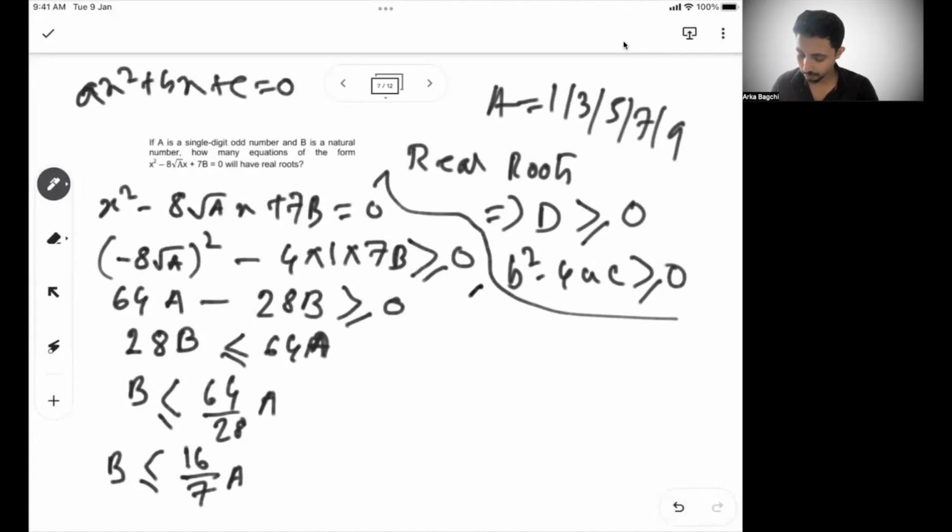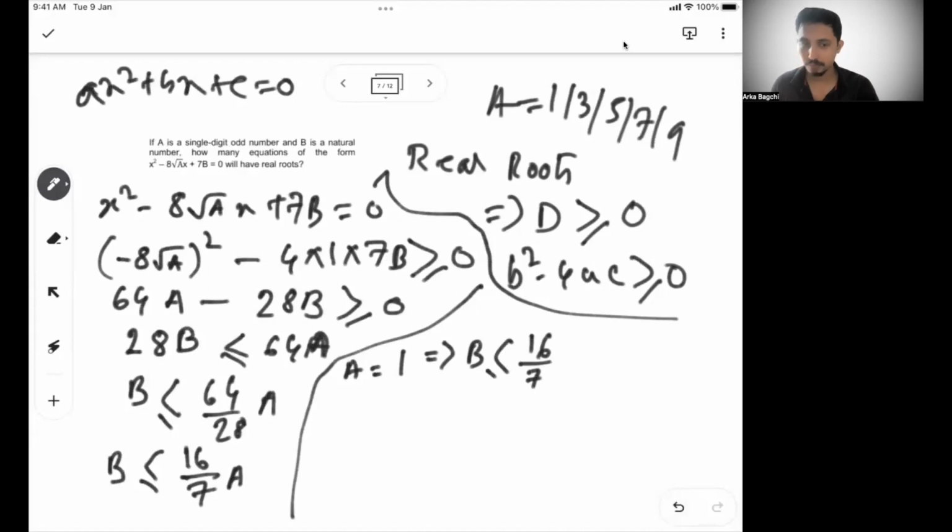Now let's say a is 1. If a is 1, that means b has to be less than or equal to 16 by 7. In fraction, 16 by 7 is 2 point some number.